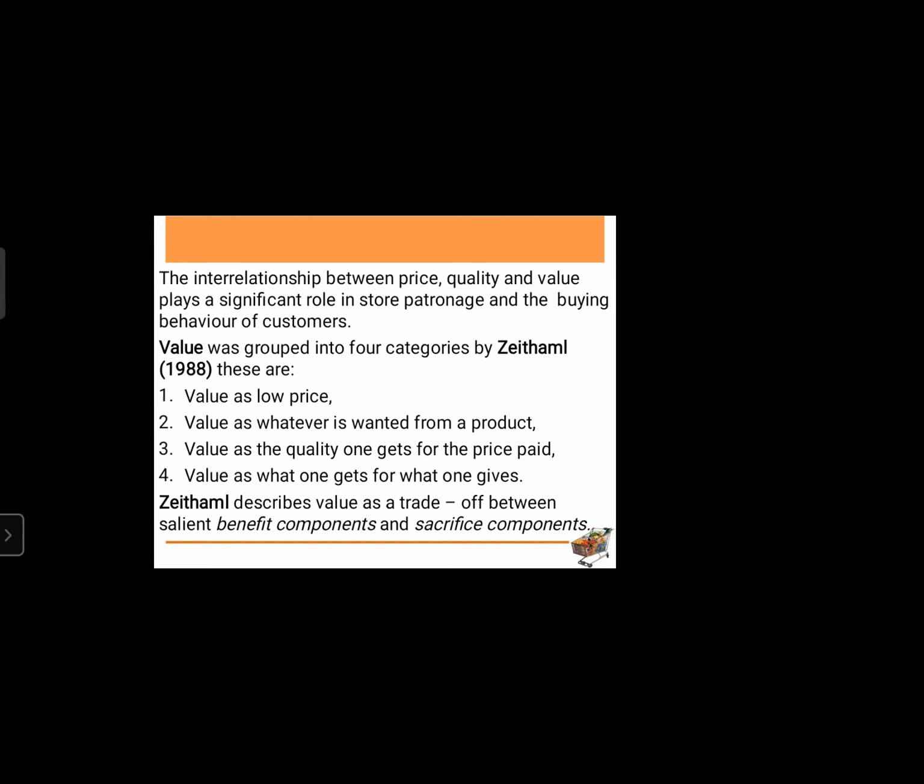Now, value as the quality one gets for the price paid. When we are traveling by train, a non-AC sleeper ticket for a distance of 500 to 600 kilometers will be hardly 270 to 360 rupees. When we are paying this range between 250 and 350, we are getting that quality. Non-AC sleeper will not have any cool climate. The number of berths booked will always be more. Which berth you will get, you don't know. Bathrooms or toilets will be shared in common.